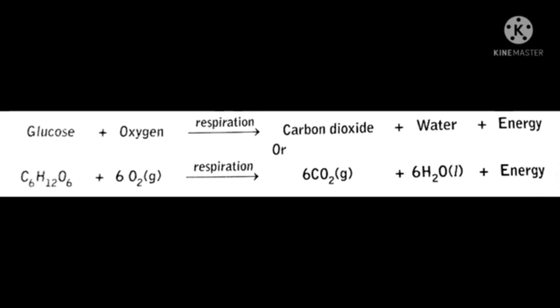Glucose is then absorbed by the blood and transported to various parts of the body.